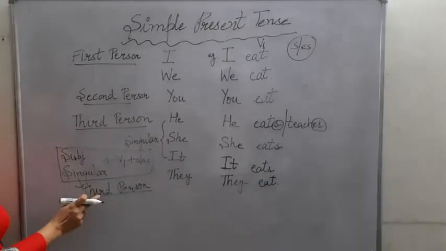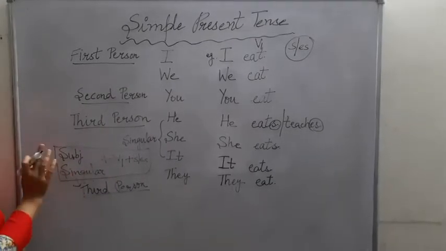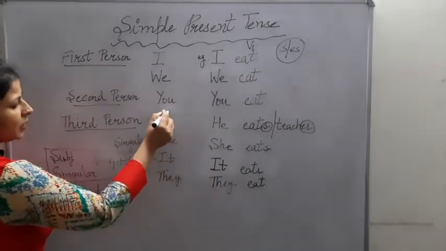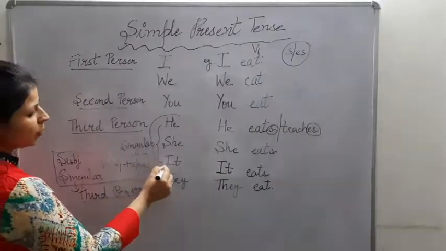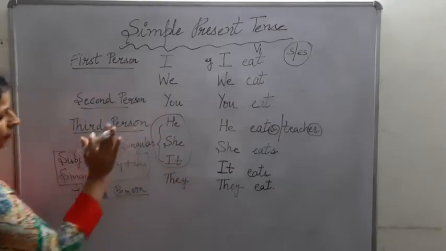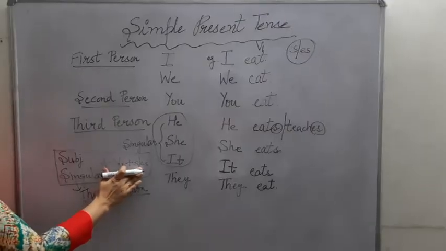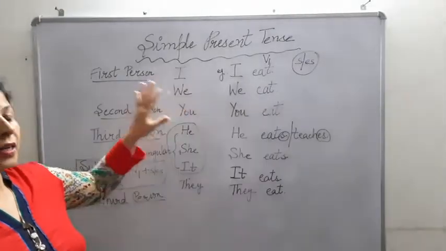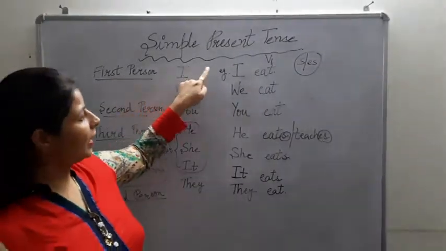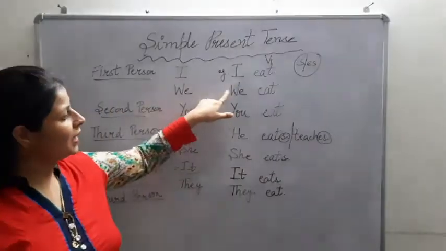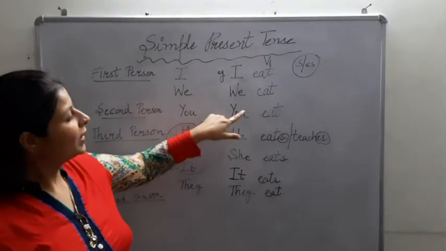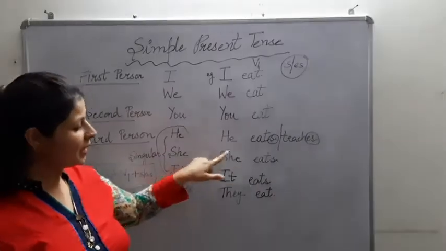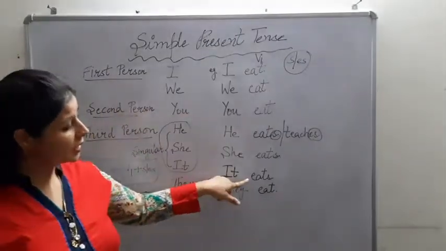The subject, if it is your third person and it is singular, that means he or she or it. These three subjects you have to remember always that with them your verb has S or ES in it. Alright, so remember this. I eat, we eat, you eat, he eats, she eats, it eats.